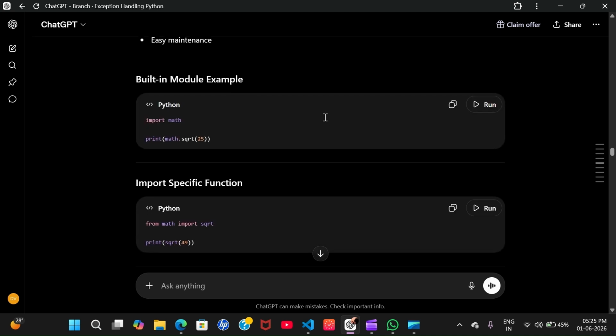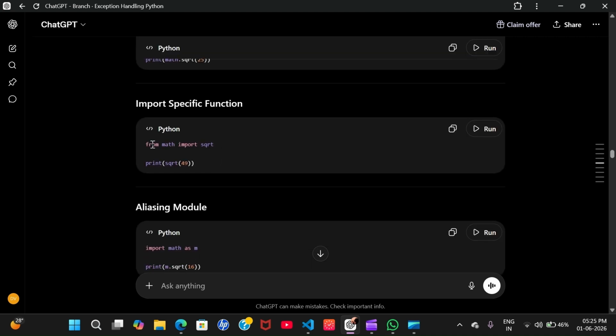Like the built-in module math, which we imported in many of our previous lectures. It contains many functions, methods, and variables, with the help of which we do mathematical operations.